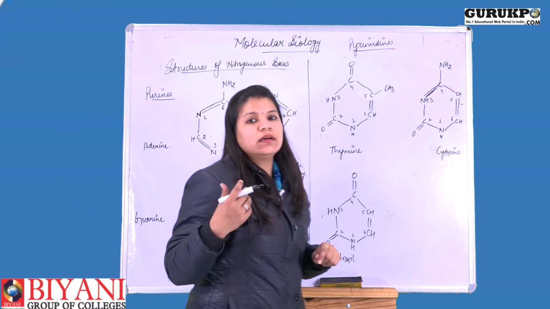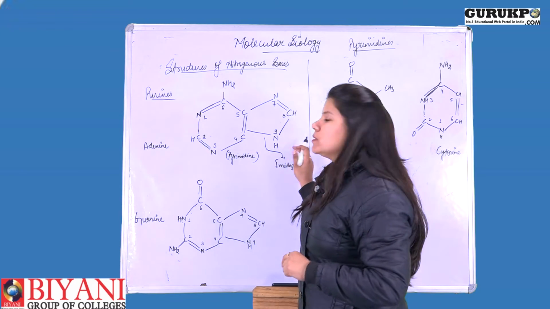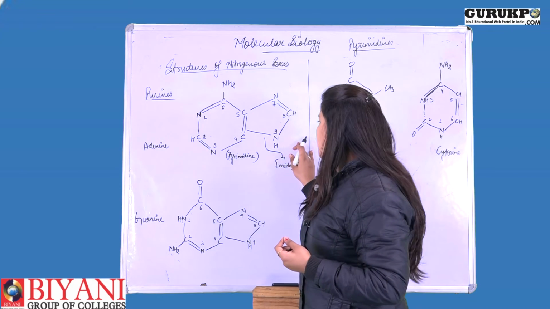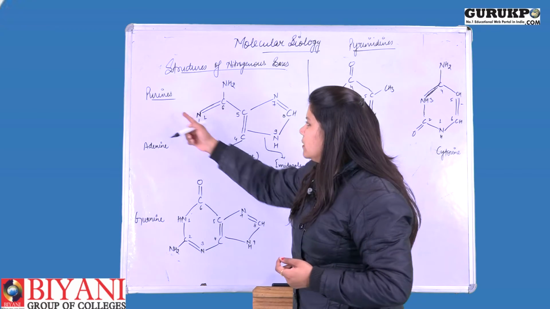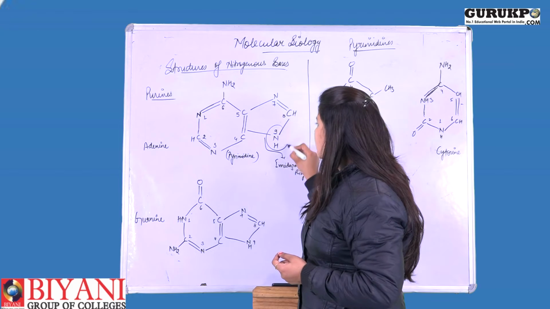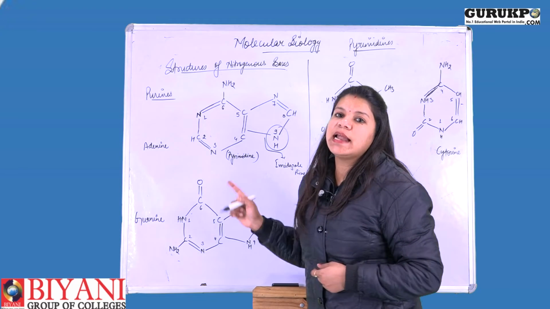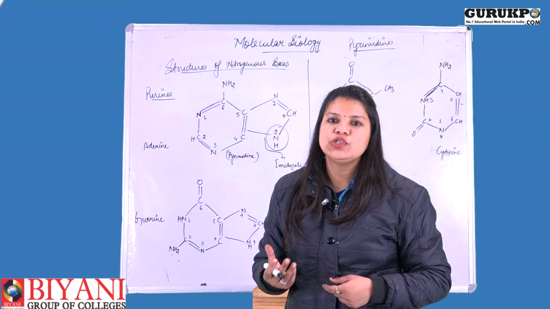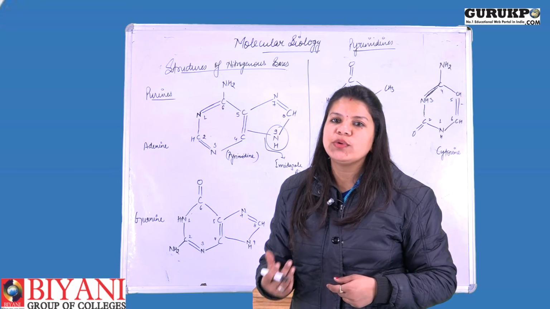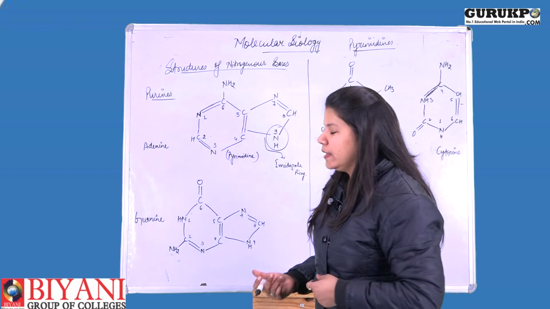Now, which nitrogen forms the bond with the sugar, that is the ribose or the deoxyribose? In the case of purines, remember always that the 9th nitrogen forms the glycosidic bond with the ribose or the deoxyribose sugar, depending on the type of nucleic acid, that is the DNA or the RNA.